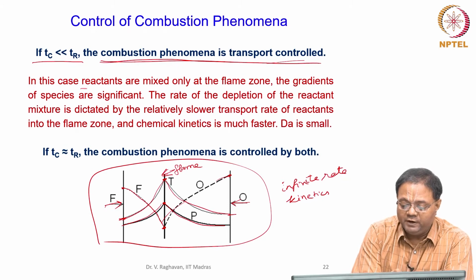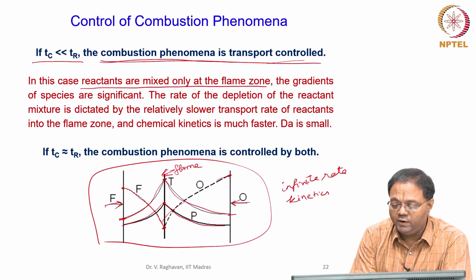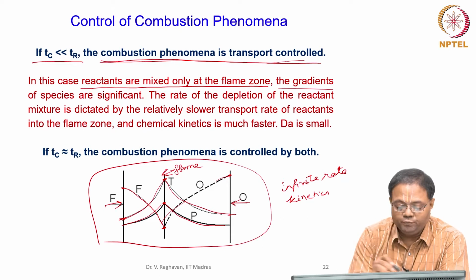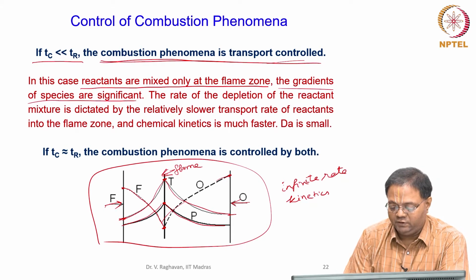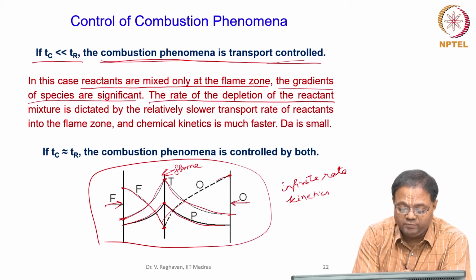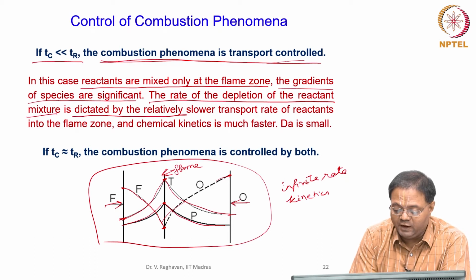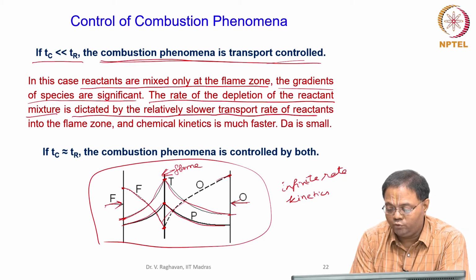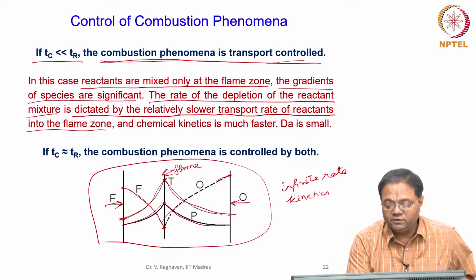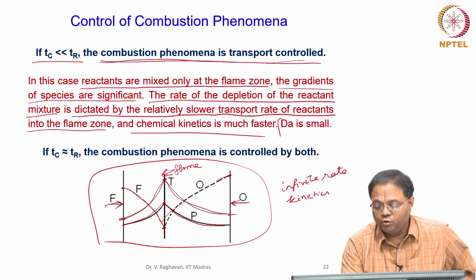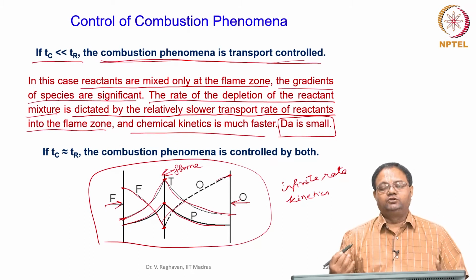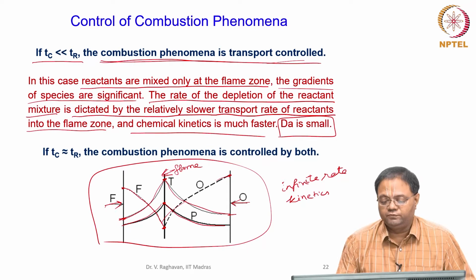Here reactants are mixed only at the flame zone, they are not premixed. The gradients of the species are significant as indicated here. The rate of depletion of the reactant mixture is dictated by the relatively slower transport rate of reactants towards the flame zone. Chemical kinetics is much faster. Damköhler number tends to 0. In the previous case, the Damköhler number was very large; here the Damköhler number goes to 0.